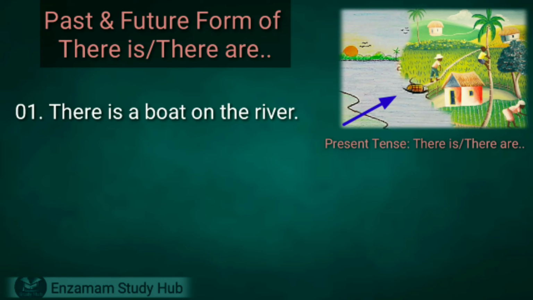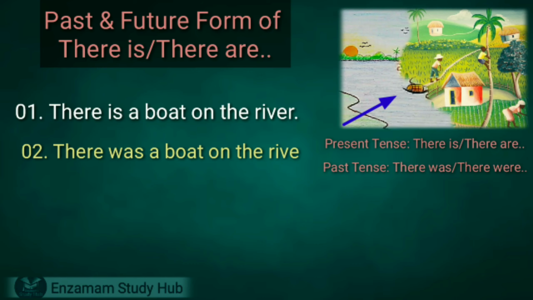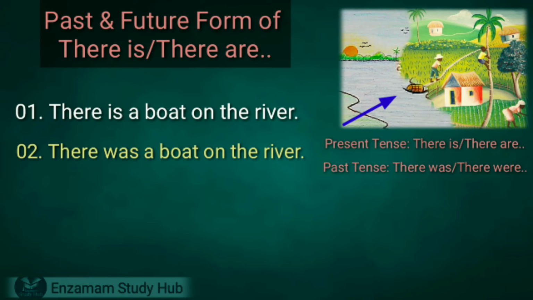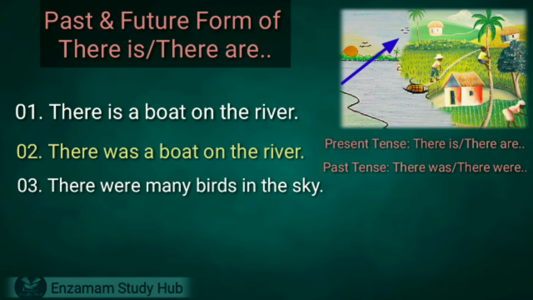Just begin the sentence with there, and was is for one boat, so then there was a boat on the river. Now talking about many birds in the sky in the past form. So start the sentence with there. So many birds, that means more than one, and in the past tense were is used for more than one. As above mentioned, in the present time the sentence will start with there is or there are, and in the past time the sentence will start with there was or there were.